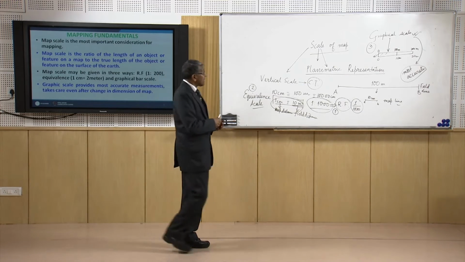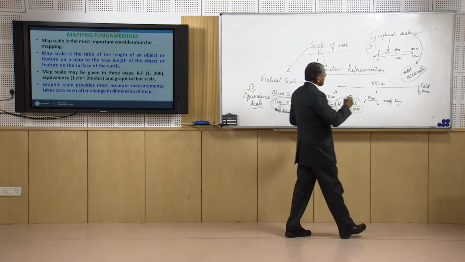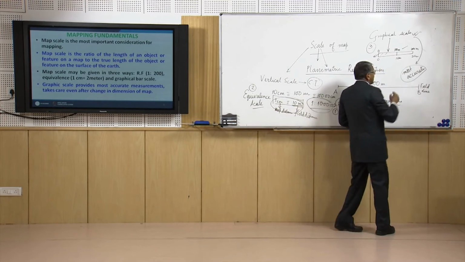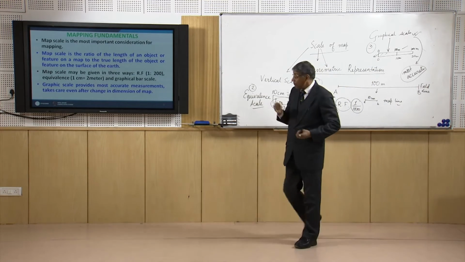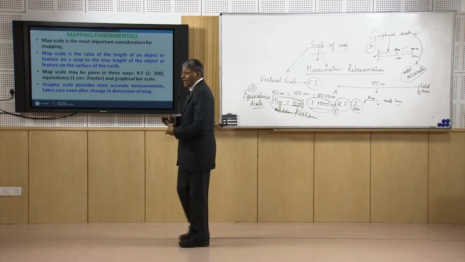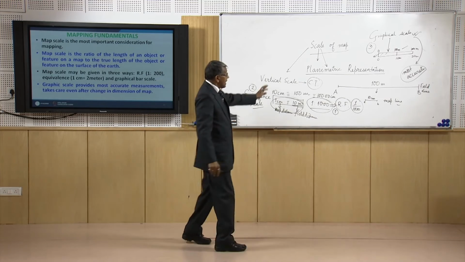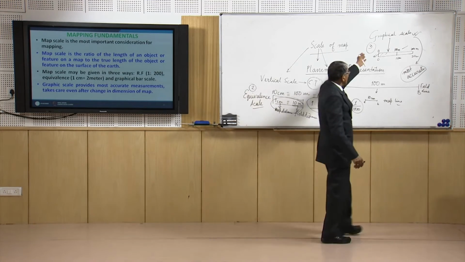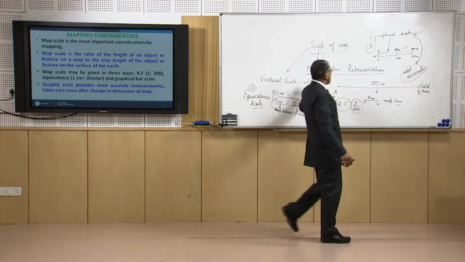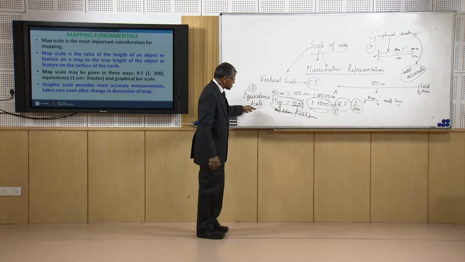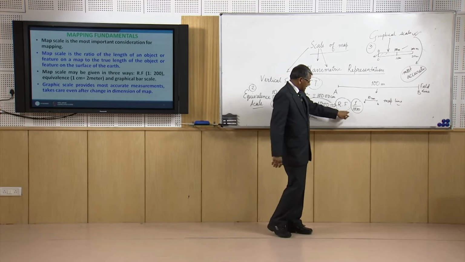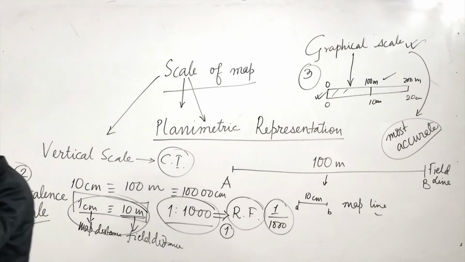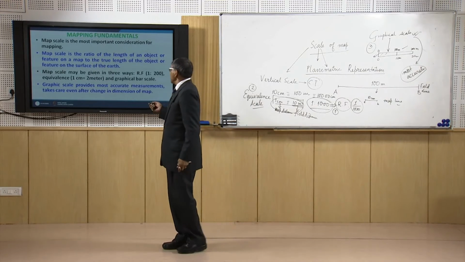So all these will give us the measurement of distance on the map using graphical scale more accurately than the other scales. So generally we prefer the graphical scale, but in most cases we also find that the representative fraction is also mentioned in the map.